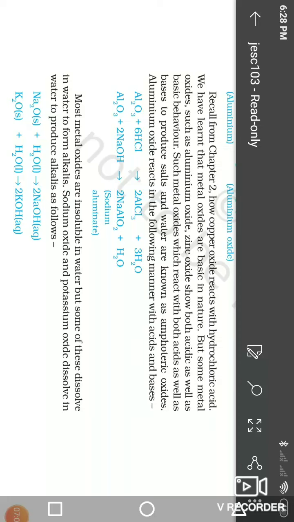They show acidic as well as basic behavior, both behaviors. That is the amphoteric oxides. Amphoteric, we have studied that concept in biology. You can ask the biology teachers what amphibian means: those animals live in water and on the land. Those are called amphibians. Like such, this is the concept of amphoteric.